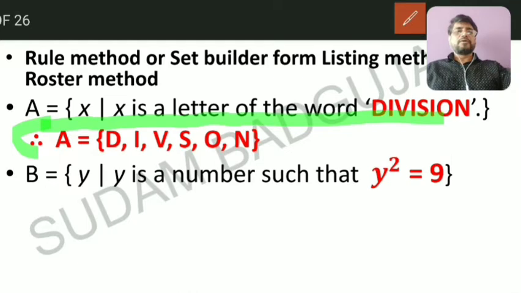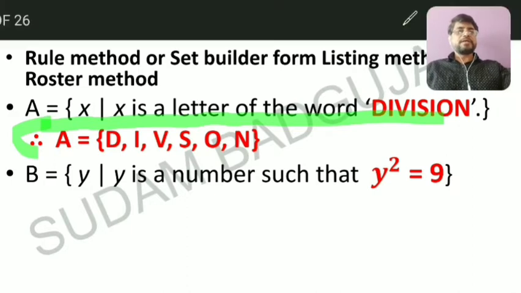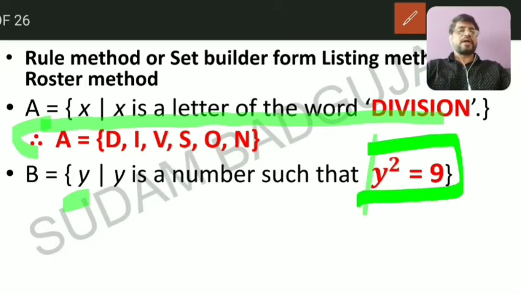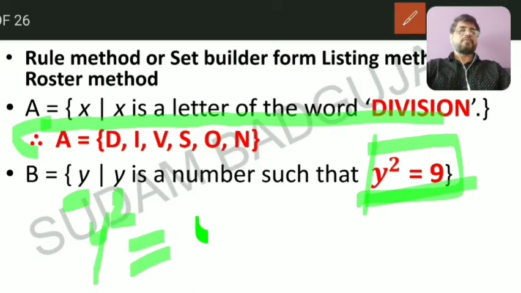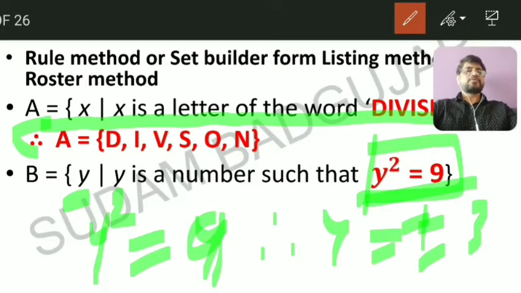Again one more example: set B is equal to y such that y is a number such that y square is equal to 9. Means this set contains y, and the equation is given, y square is equal to 9. So you have to find out the value of y. See, y square is equal to 9, therefore y is equal to plus or minus 3, because it is quadratic, it has two values.